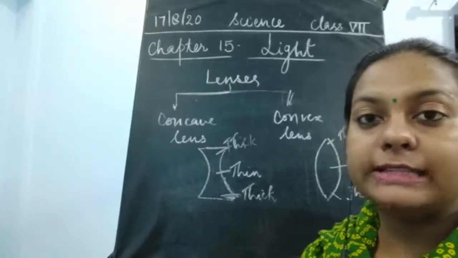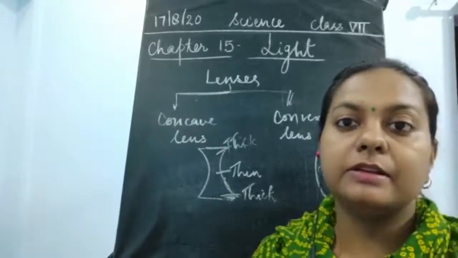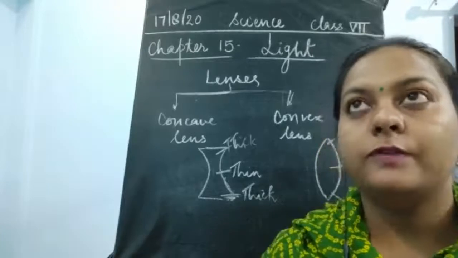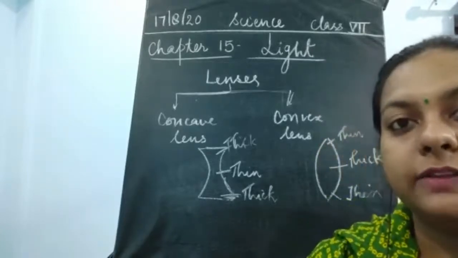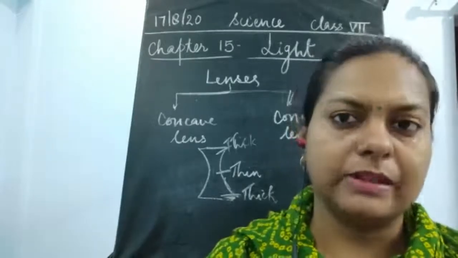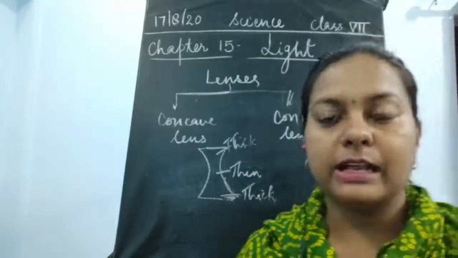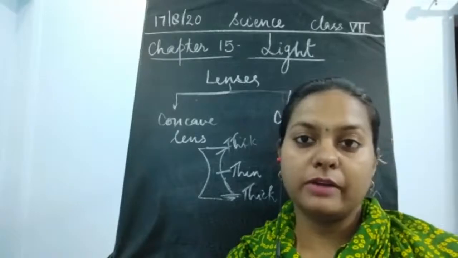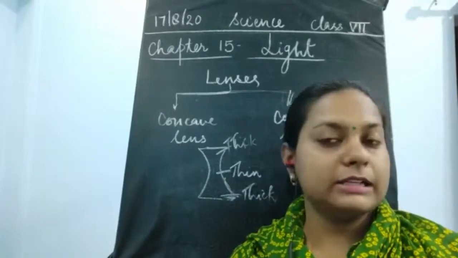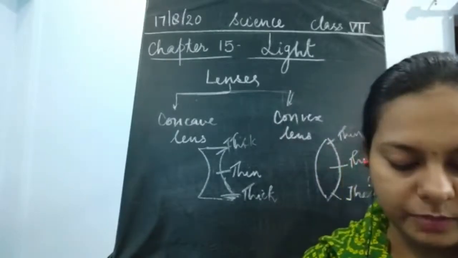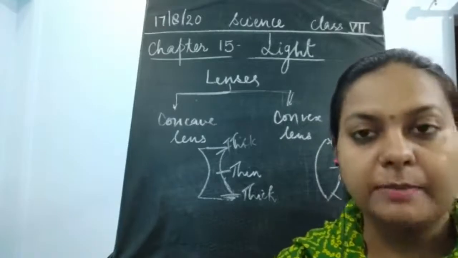As we have seen, mirrors could be of two types, concave and convex, and there are plane mirrors too. Plane mirrors are used to see our face, whereas concave and convex mirrors are utilized in different ways, so the image formation is different. Now you might have seen a magnifying glass.